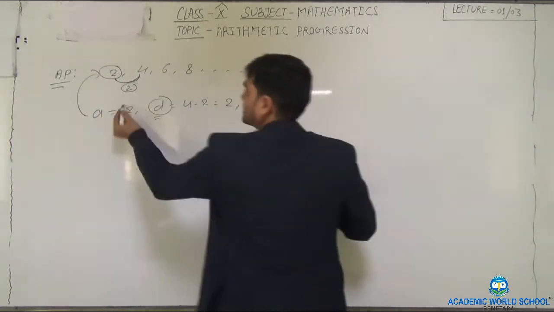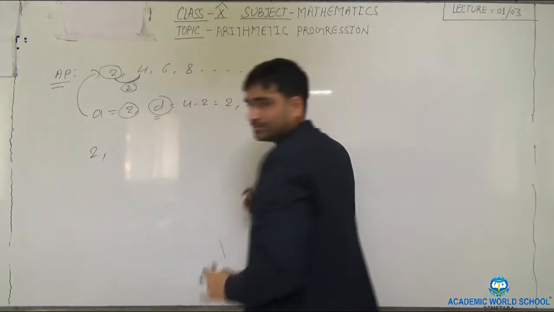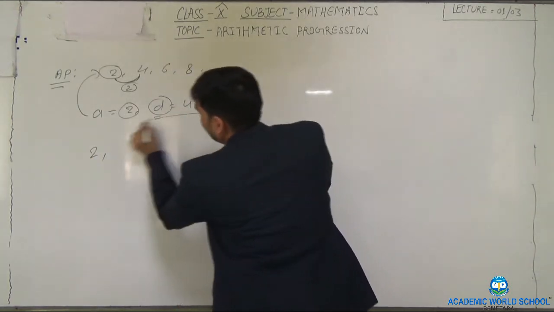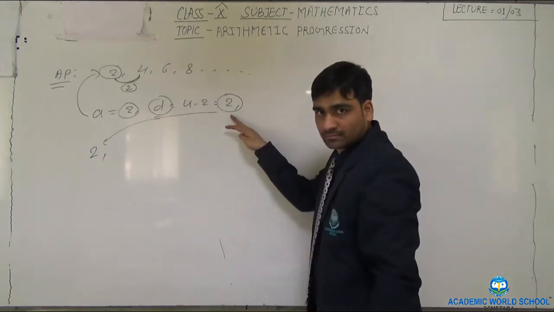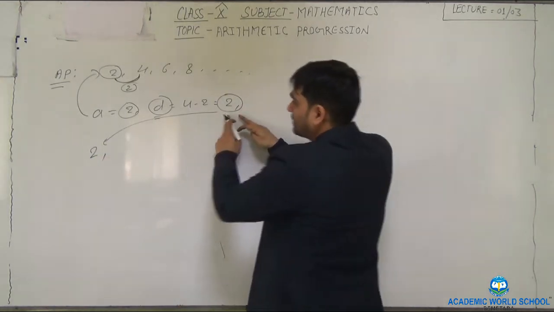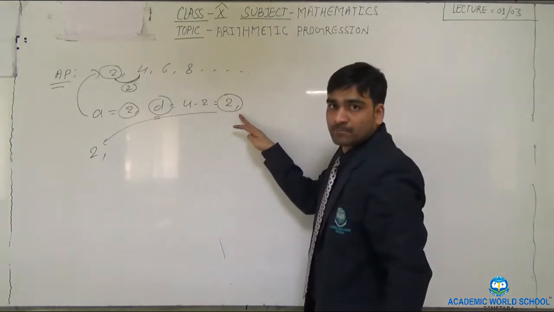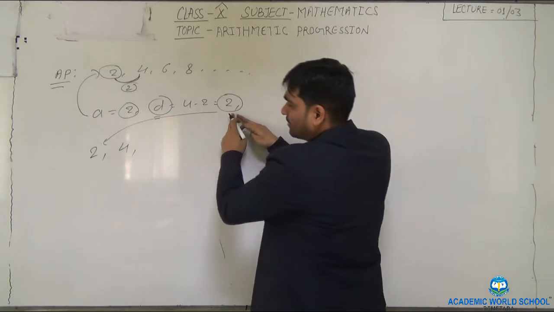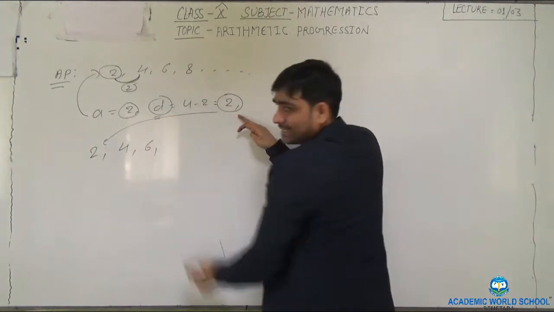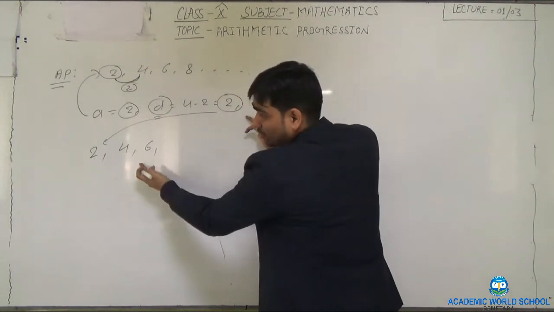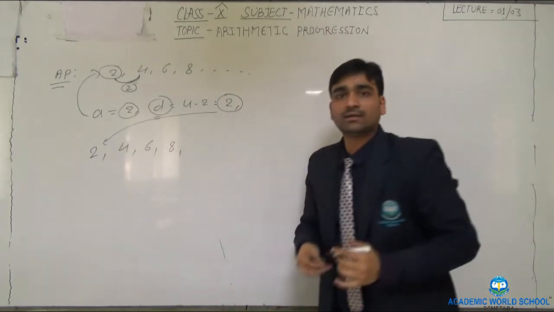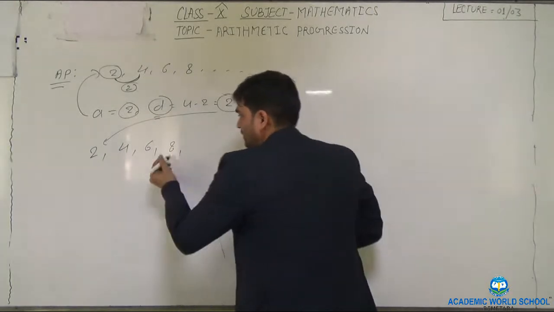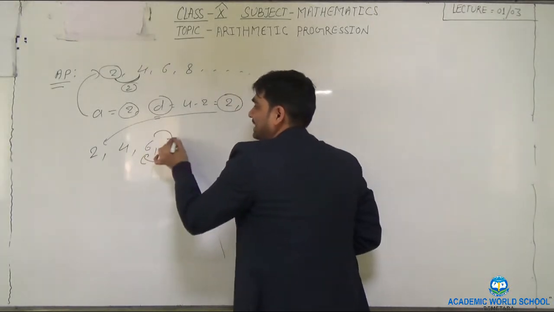Like that, the first term is 2, so we have written 2, and the common difference is 2. Now we add this common difference to the first term. So 2 plus 2 is 4. Then again we add the common difference to the 4, that is 6. Again we add it to the 6, and it becomes 8. Are you getting my point? That means if we add the common difference to its preceding term, we get the next term.